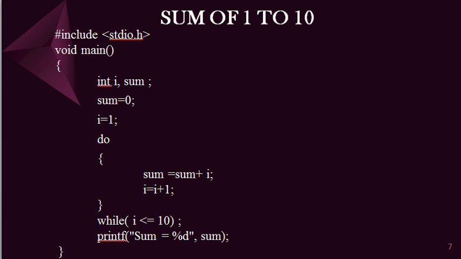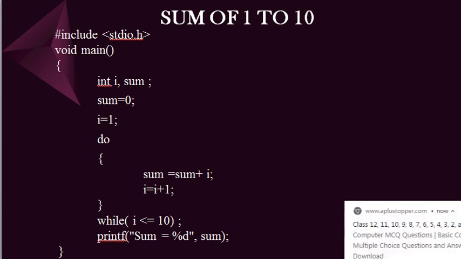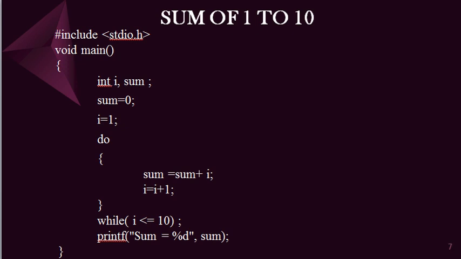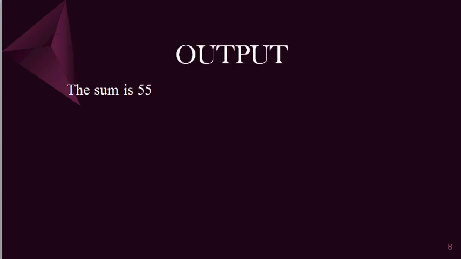In the case of while statement, before calculating sum equal to sum plus I, we will check the condition while I less than or equal to 10. But in the case of do while statement, first we are assigning sum is equal to sum plus I, I equal to I plus 1. Only after that we are comparing I and 10. Okay, the condition is checked. That is in the case of do while statement. So we can see the output will be: the sum is 55.